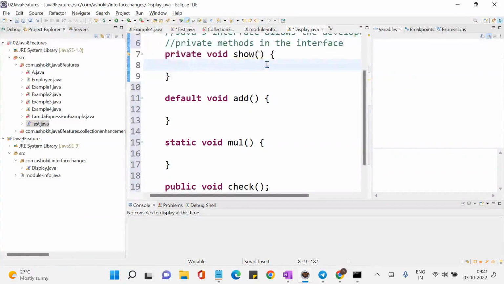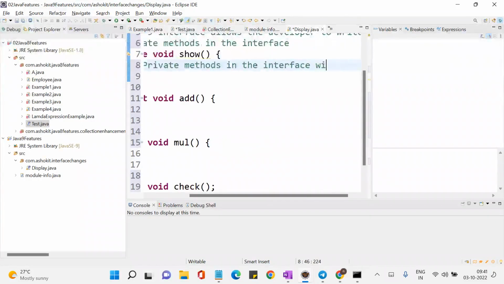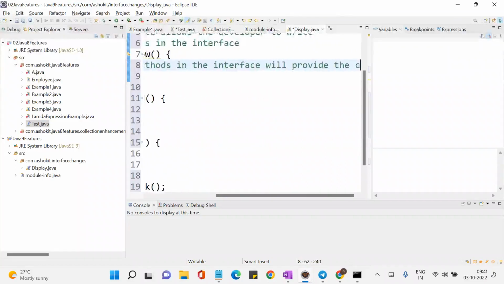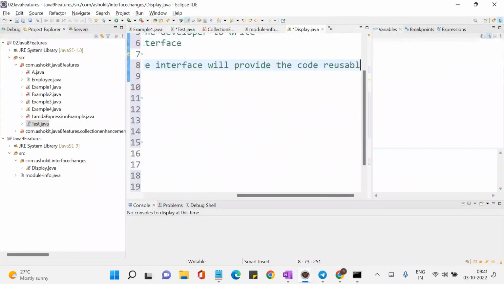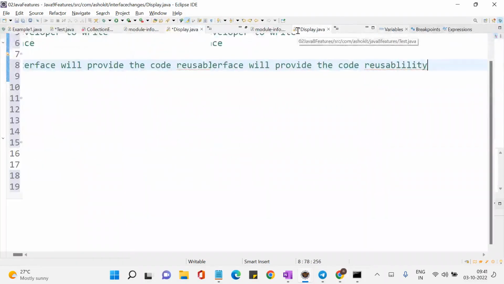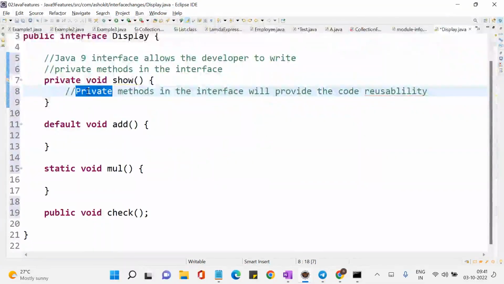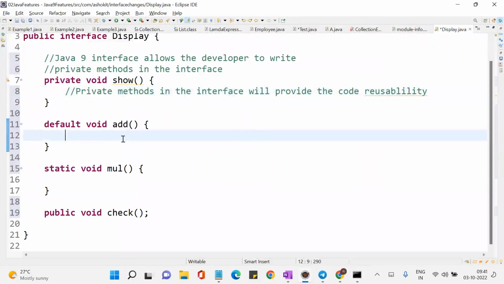Private methods in the interface will provide code reusability. So the advantage of having private methods in the Java 9 interface is that it will provide reusability. Now let us see how. For example, I have a default void add method.